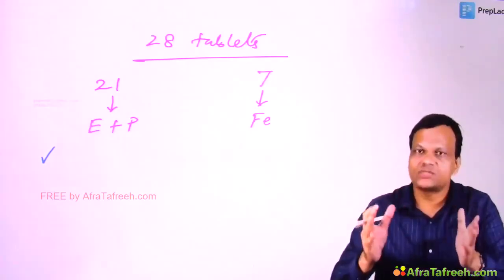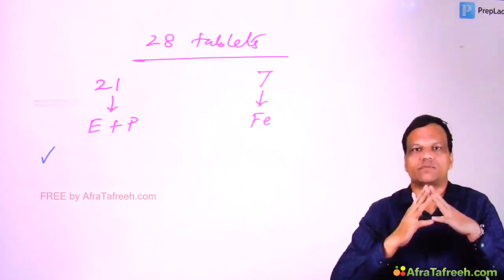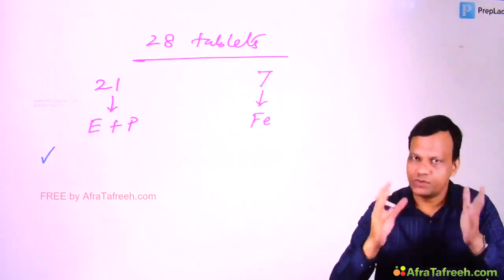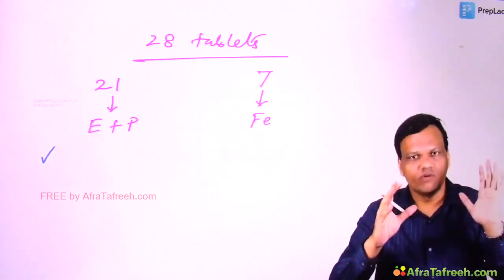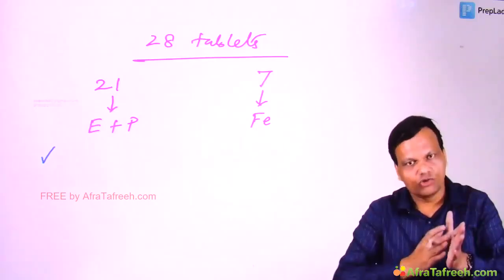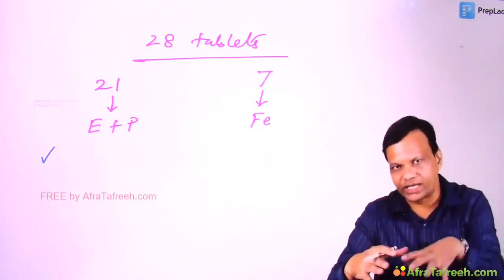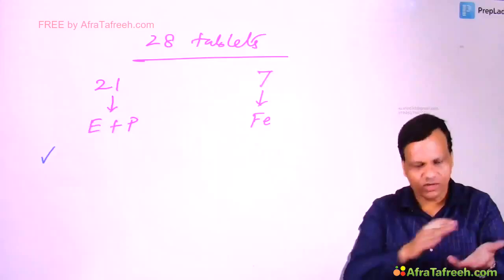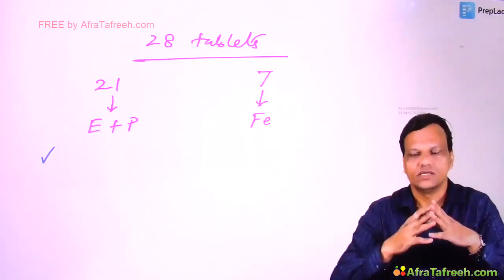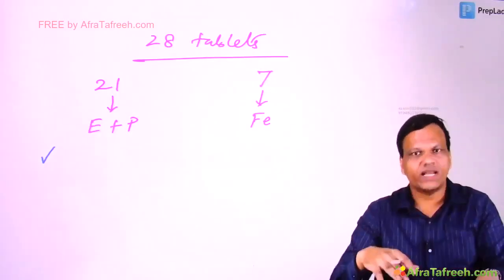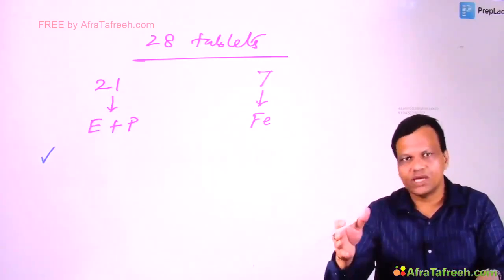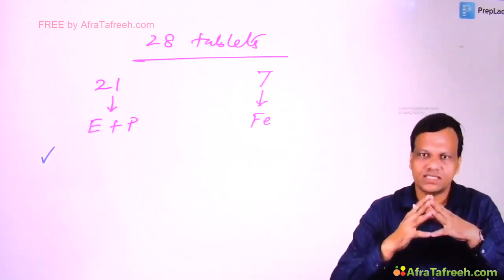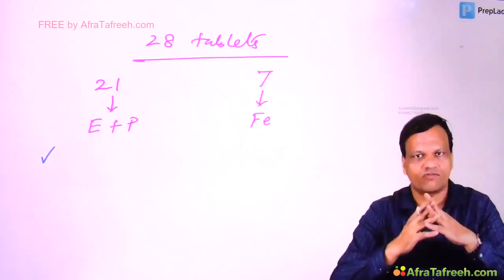But during this period, use some other method of contraception, because it will not be able to prevent pregnancy. So tablets not used should be removed, and continue from now. The question is, when it is not protecting, then why take it? Because we do not want to disturb the menstrual cycle. We want that cycle to remain the same. So the important thing: if one tablet is missed, we can continue the same, take it on the next day and continue. But if more than one is missed, then we should not rely on this method of contraception.